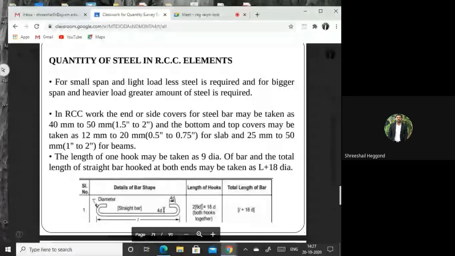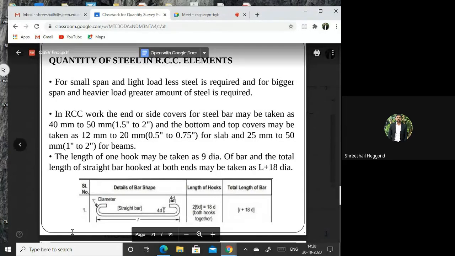That is 4 vertical and 4 horizontal, and the bend will be considered as 1D extra. Therefore, in total it will be considered as 9D. If you are providing both sides, it will be 9 into 2D, because it is provided on both sides. Therefore, length of straight bar can be calculated as horizontal length, that is clear length, plus 18D. D is the diameter of bar.